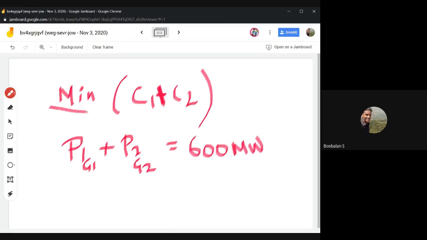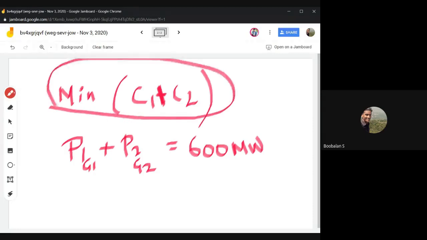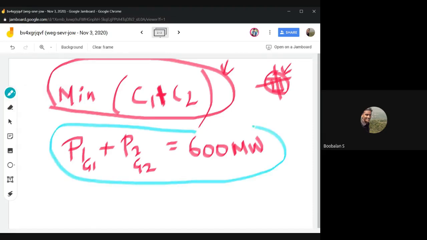We actually have one more statement. We saw the circle earlier, and the triangle inside that circle was our function. And the constraint, we took the equation of the circle as the constraint. Here the constraint will be 600 megawatt. Here the constraint is an equation, and we minimize the function. Right? So, can we frame the Lagrangian?